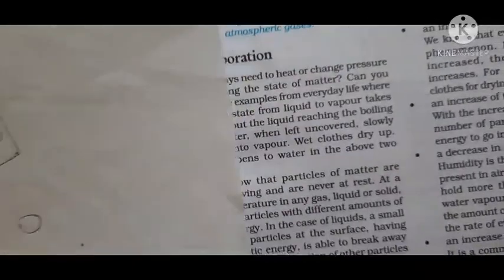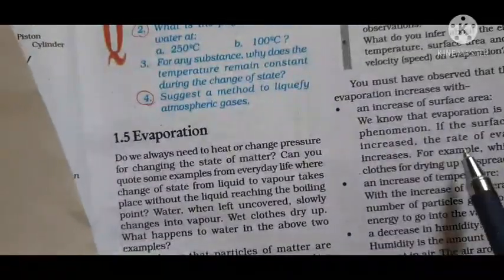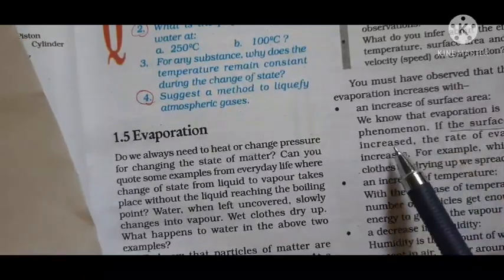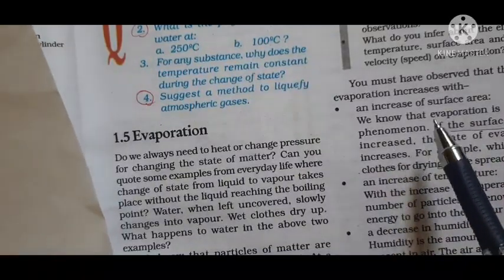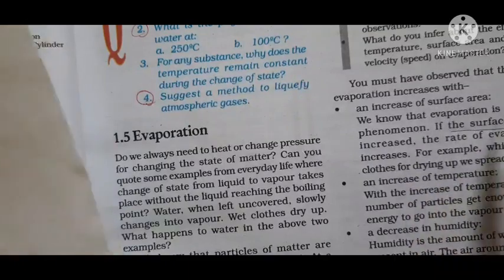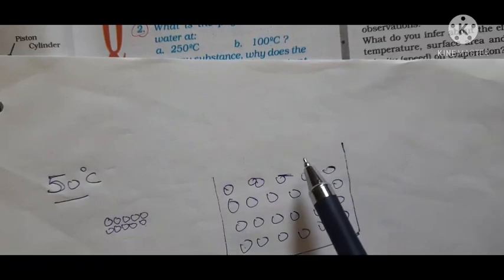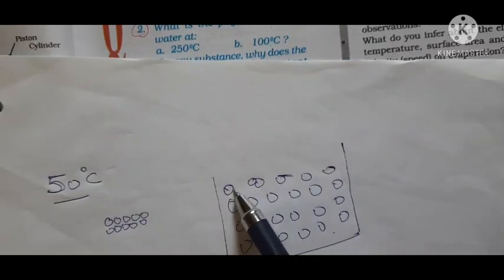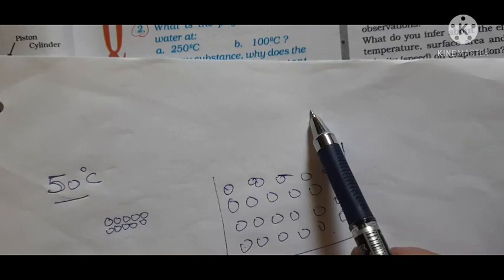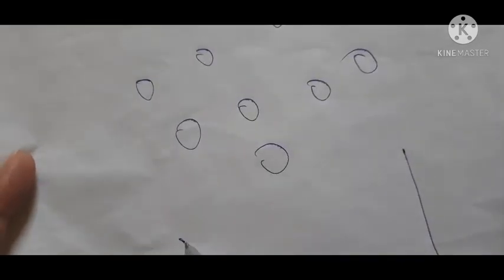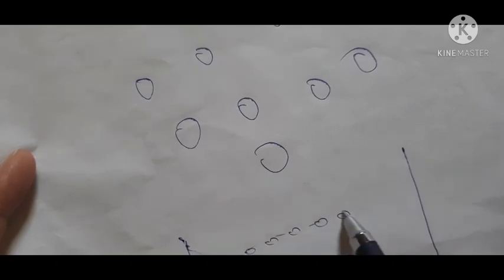Now factors affecting evaporation, very simple. Surface area. Surface area affects the process of evaporation. Let me say this is the surface area, this much. Only these particles will change into vapor. Understood? Now if I increase the surface area, if I take the same amount of liquid in a bigger vessel, what will happen? Now you see, the surface area has increased, or no?